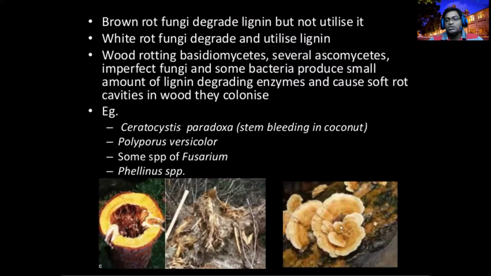This is a pathogen. You have seen that in your coconut trees or big trees. Some species of Fusarium have also been reported, but mainly the Basidiomycota fungi are producing the lignases.